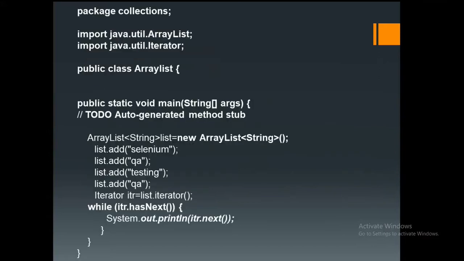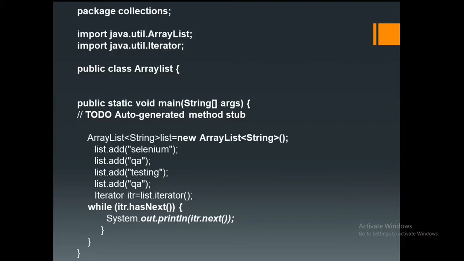But for reference purposes, I have implemented a program here, and I'm going to give you the same program also. I created one simple Java class, ArrayList. Now I completely implemented the logic in the main method, and this is the logical part. You have to understand what kind of class I'm taking, guys. Here, ArrayList, you can directly type this. When you type this, you will press Ctrl+Space so that you get the proposals, and you have to choose the right one to declare all these things. I'm going to show you which one we need to select.